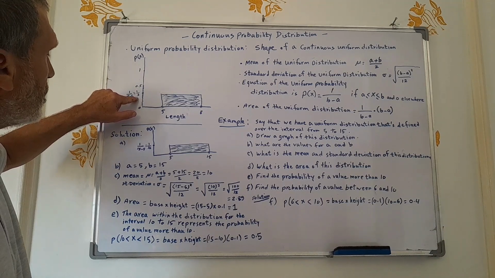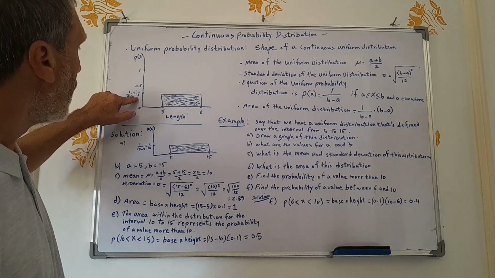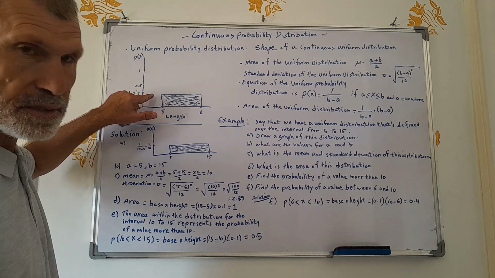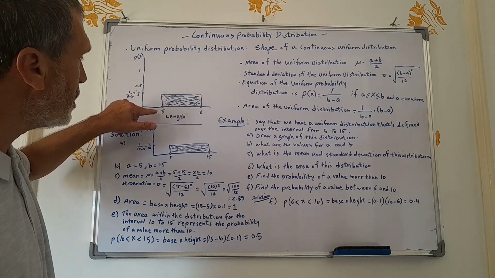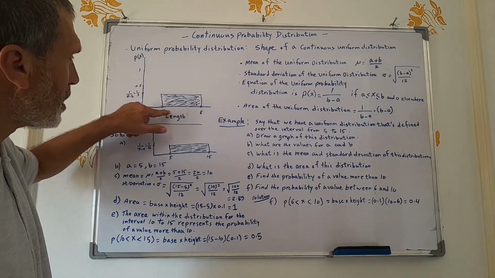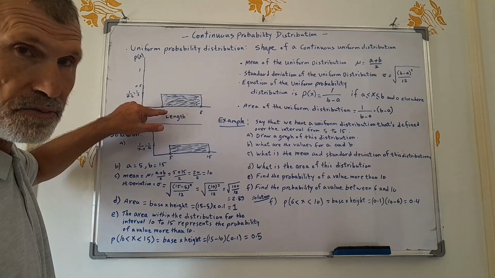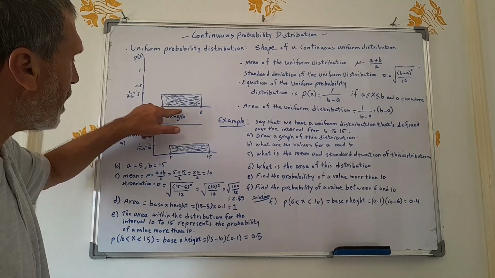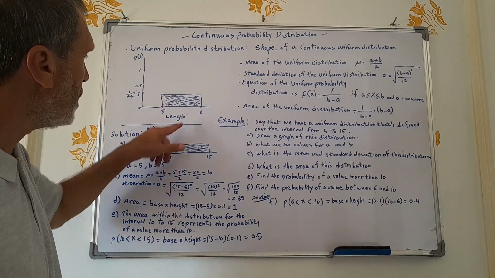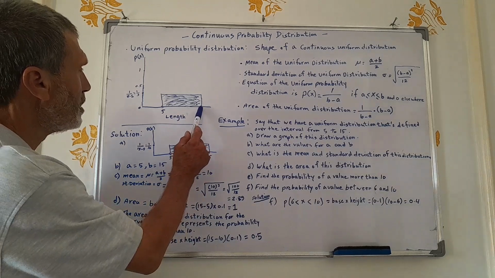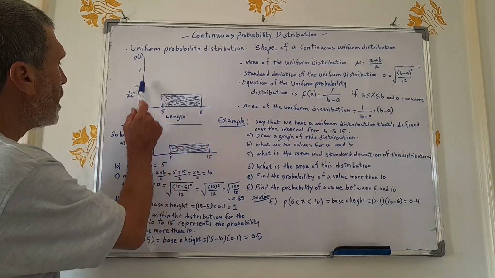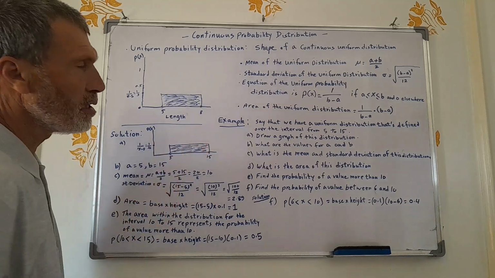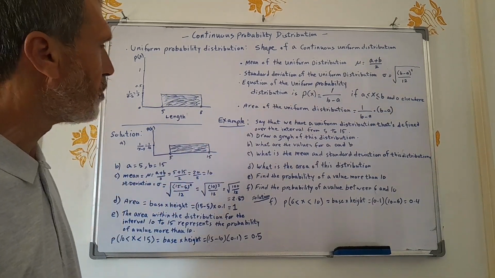We'll get 1/3, 0.33. And this is the height of this rectangular figure, which is the uniform distribution. The length, or the base of it, is 8 minus 5, so 8 minus 5 gives, of course, 3. This is the base, and the height is the probability of it. So this will give you the rectangular shape of the uniform distribution.